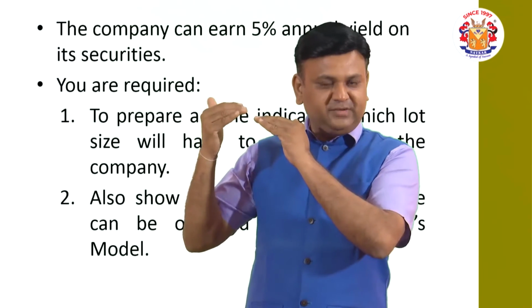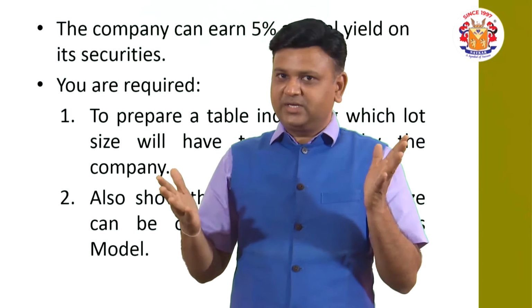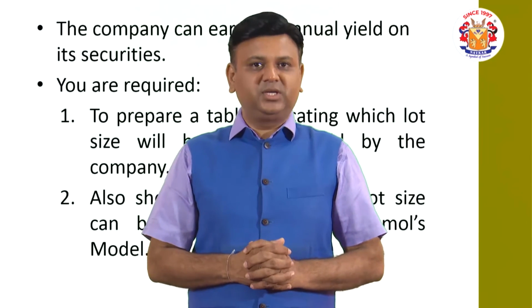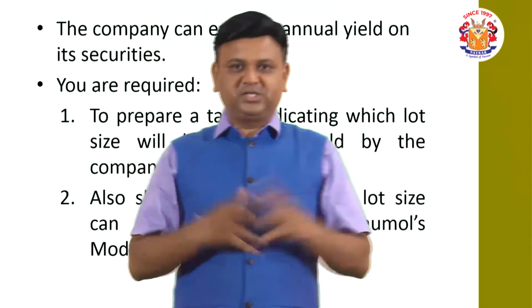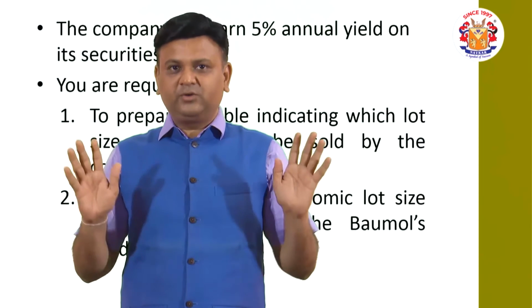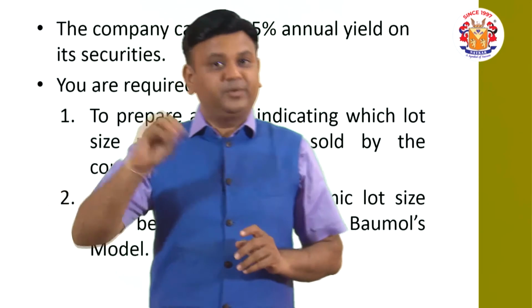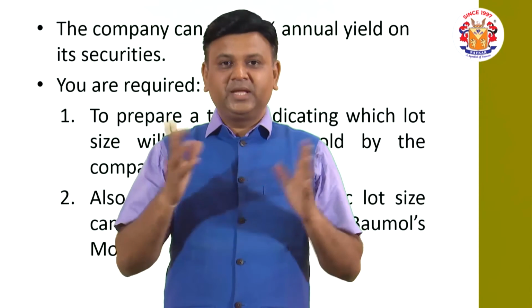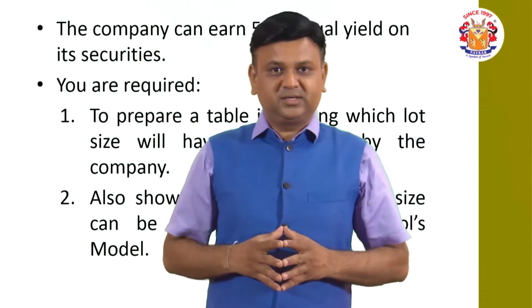The option which has the lowest cost will be selected. That is the way we are required to select the economic lot size. In the first part of the question, we don't have to apply the Baumol model. From the given lot sizes, we are required to select one of them.